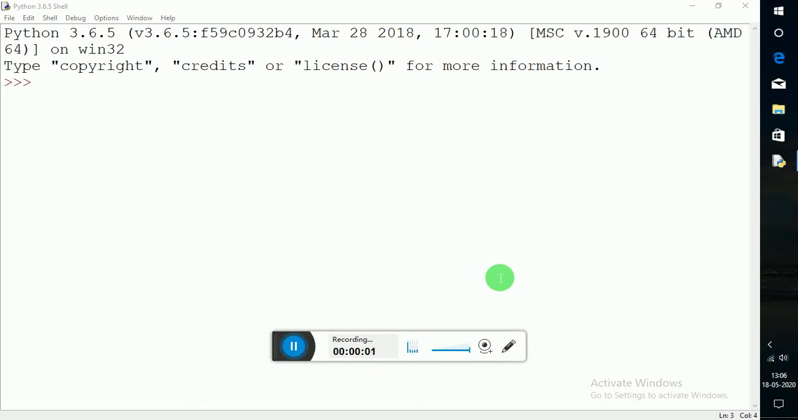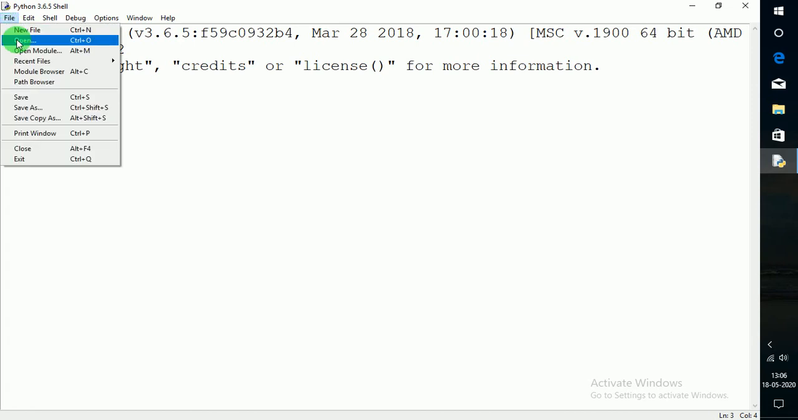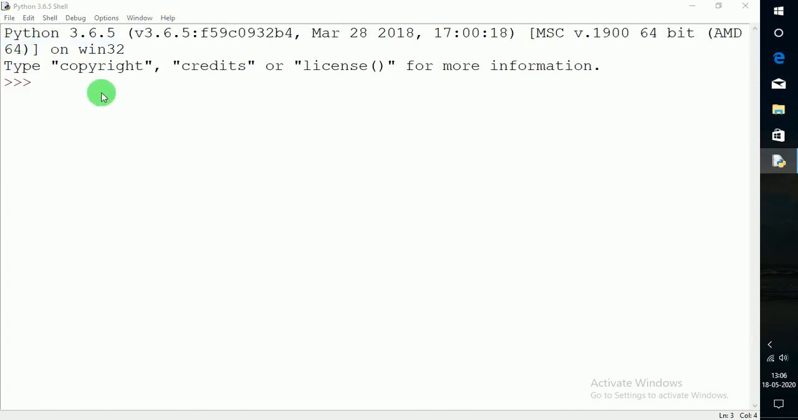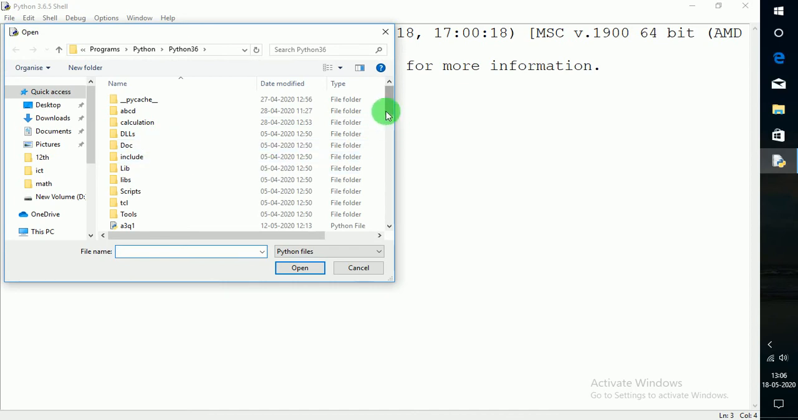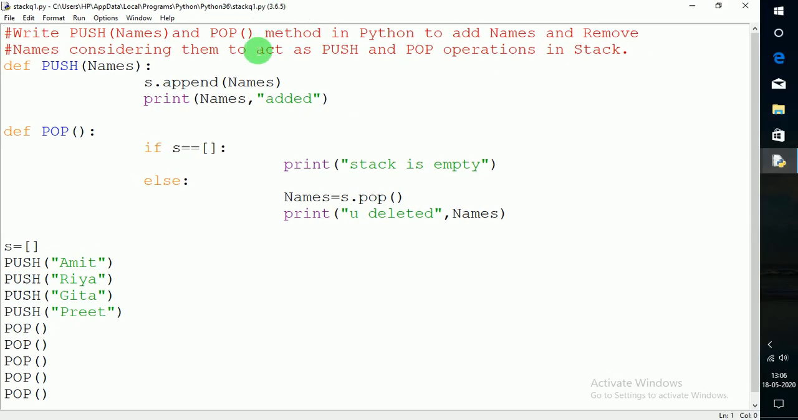Good afternoon, students. Today we are going to discuss the questions based on stacks and queues that will come into your board exams. The very first question is based on stack. These types of questions will come in your board exams.